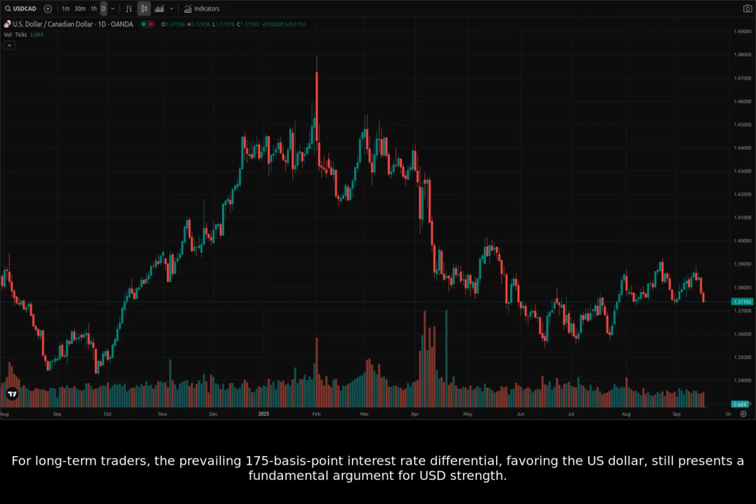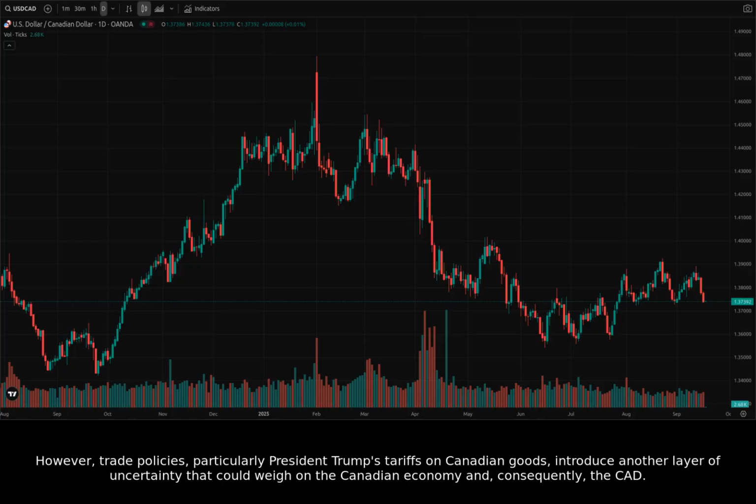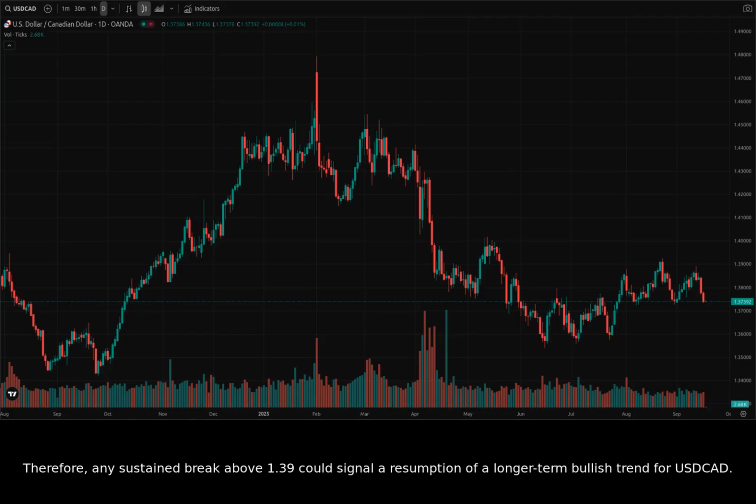For long-term traders, the prevailing 175 basis point interest rate differential, favoring the US dollar, still presents a fundamental argument for USD strength. If this differential is maintained or widens, the current selling pressure might indeed be temporary. However, trade policies, particularly President Trump's tariffs on Canadian goods, introduce another layer of uncertainty that could weigh on the Canadian economy and, consequently, the CAD. Therefore, any sustained break above 1.39 could signal a resumption of a longer-term bullish trend for USDCAD.